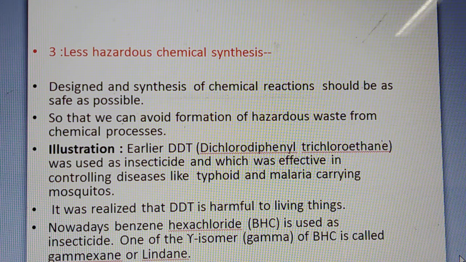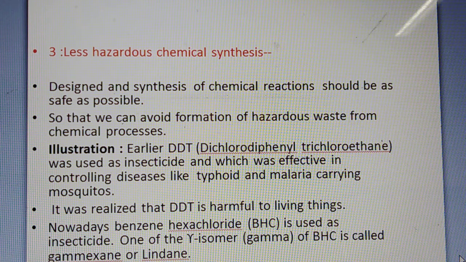Illustration or example. Earlier, DDT, what is the long form of DDT? Dichlorodiphenyltrichloroethane. DDT was used as an insecticide and it was also effective in controlling diseases like typhoid and malaria carrying mosquitoes. Afterward it was realized that DDT is harmful for living things.